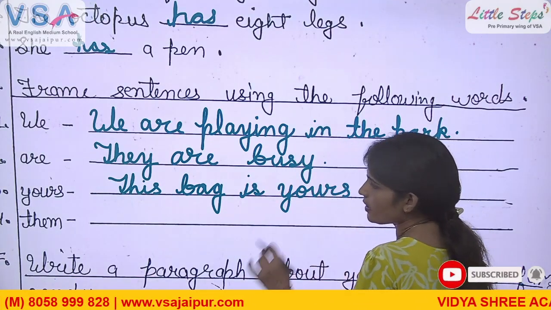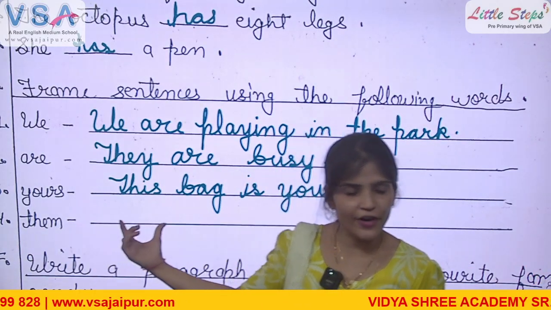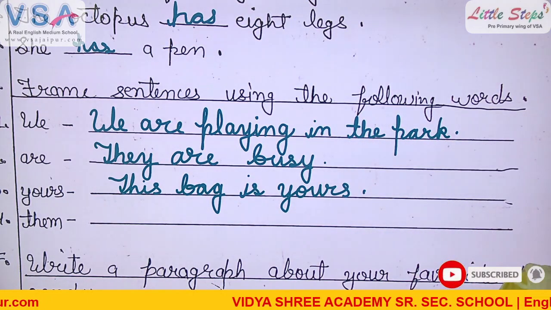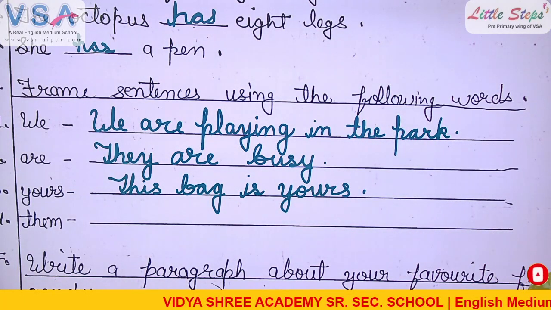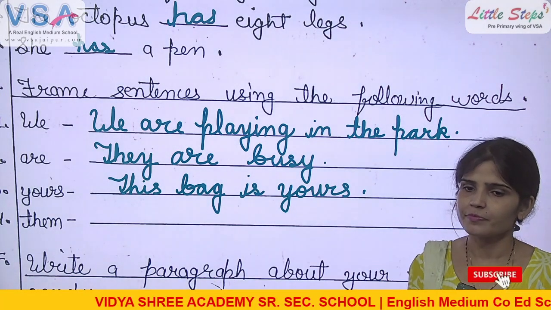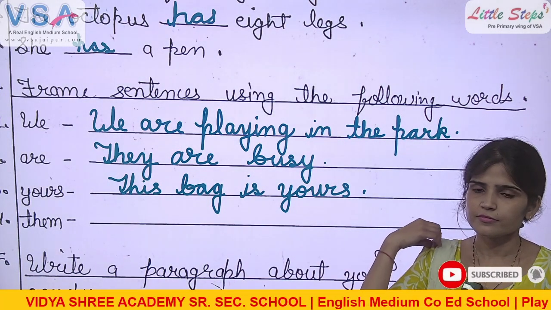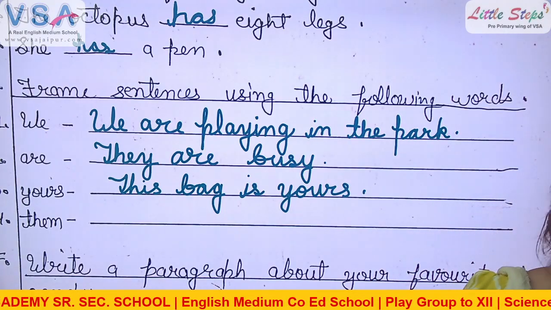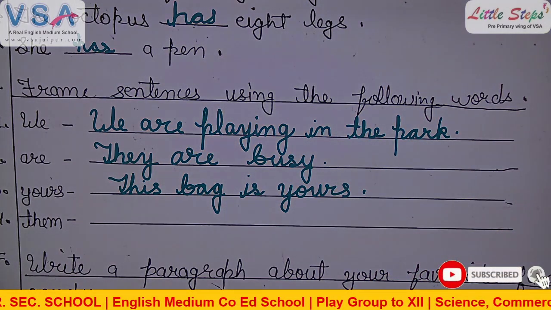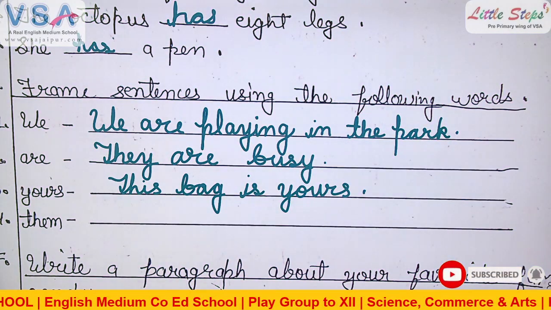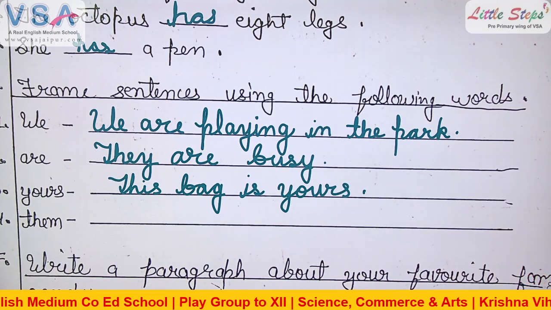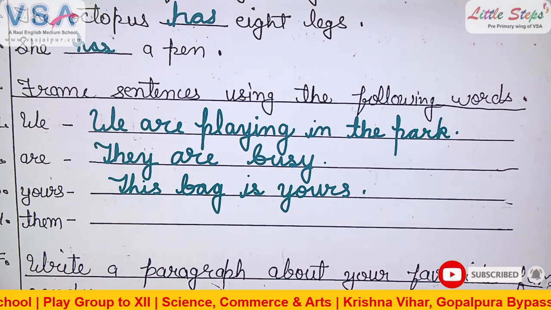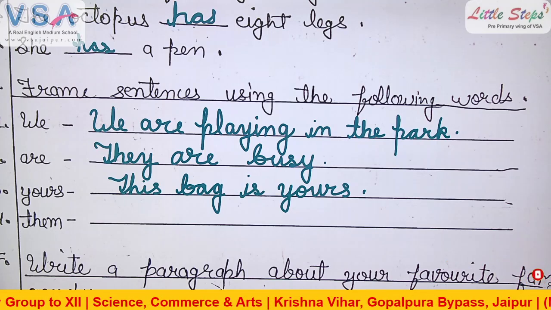And then number 4, them. Okay, frame a sentence using them. Now frame. Stand up, Ridvi. Frame a sentence using the word them. Yes, beta. Them, not they.